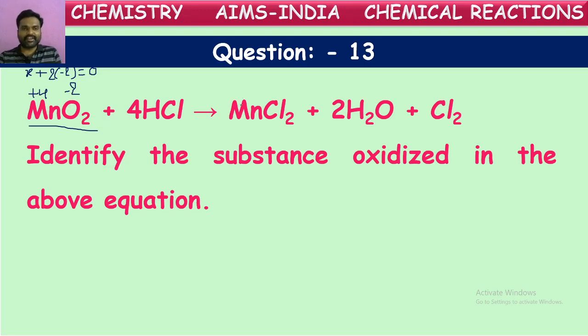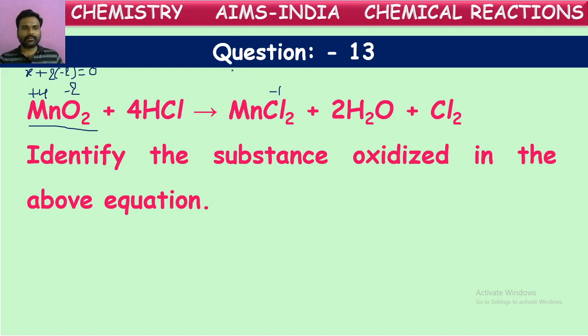If we see after the reaction, we know chlorine will always exhibit an oxidation state of -1 in its compounds. So for chlorine it is -1. What will it be for manganese? Let us calculate that also.